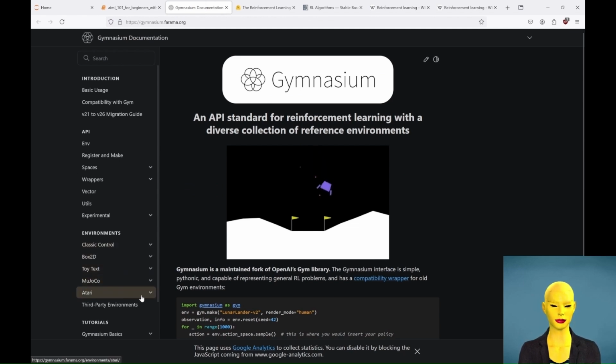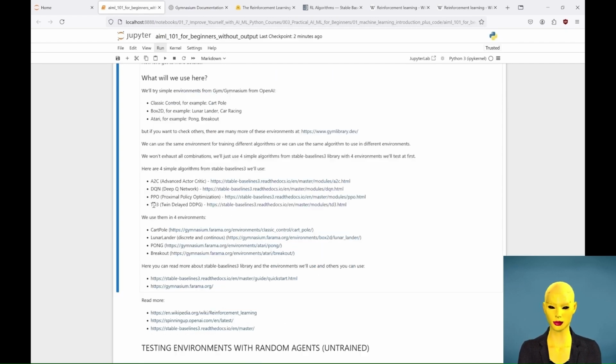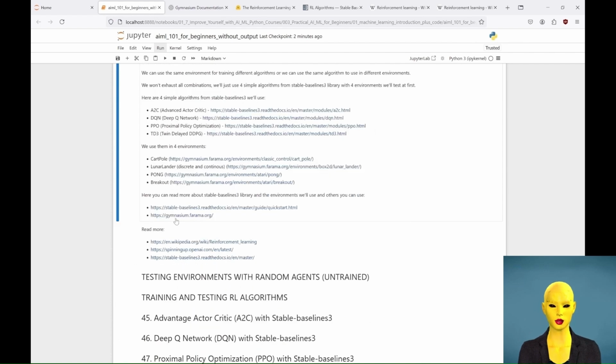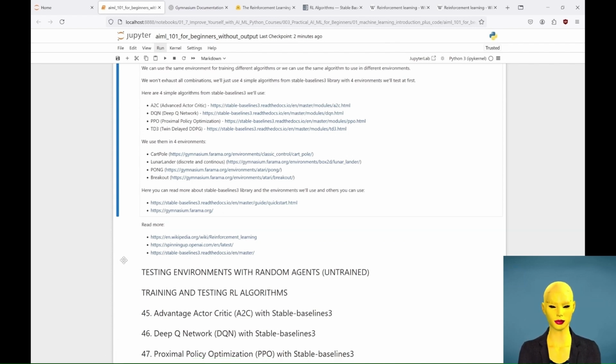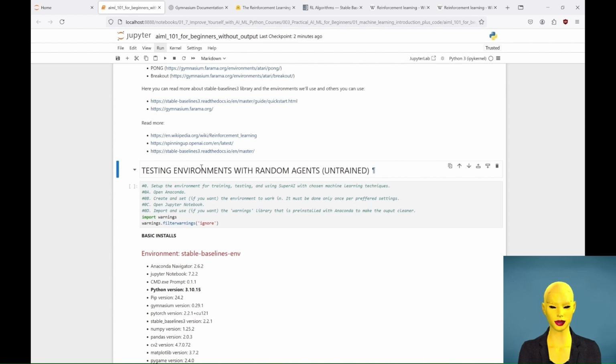In the context of gaming, RL algorithms are applied to environments like CartPole, Lunar Lander, Car Racing, Pong, and Breakout, where agents learn tasks like balancing a pole, landing a spaceship, driving a car, or mastering classic arcade games. These environments are provided by the Gymnasium library, which offers a wide range of pre-built scenarios for training RL agents. For example, in CartPole, the agent must balance a pole on a moving cart, while in Lunar Lander, the agent has to land a spacecraft safely. In a Car Racing environment, an agent must learn to navigate the track efficiently. In Pong and Breakout, RL agents learn to play and compete against themselves or human players. By experimenting with RL algorithms in various Gymnasium environments, developers and researchers can explore the power of RL in different domains and improve performance across complex, real-world scenarios.